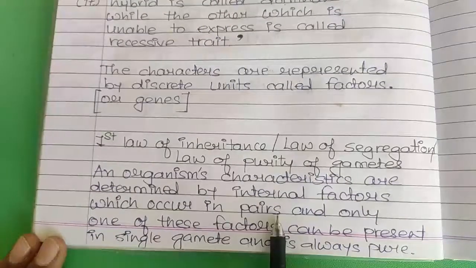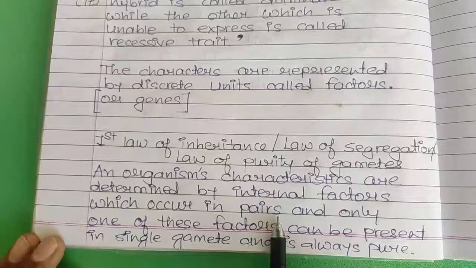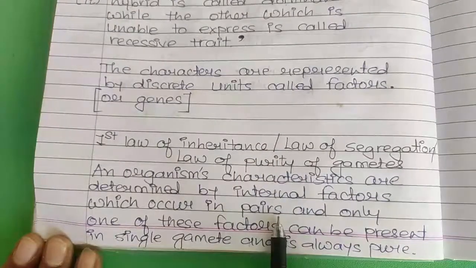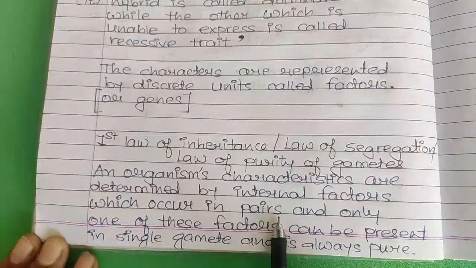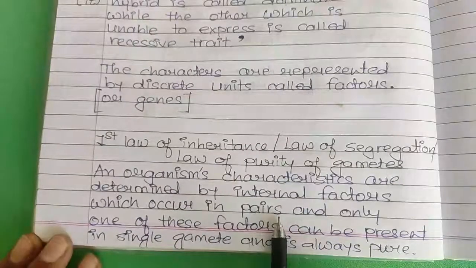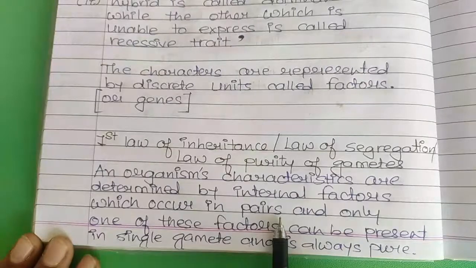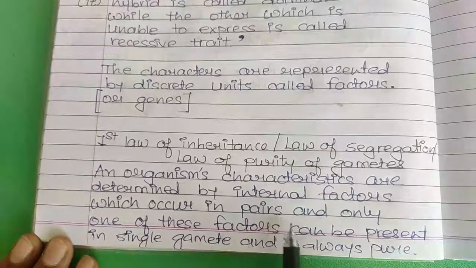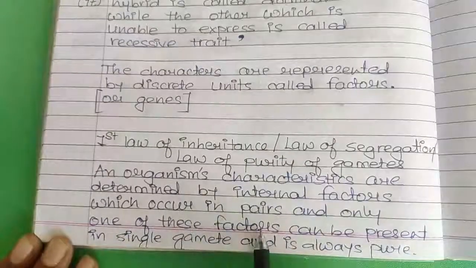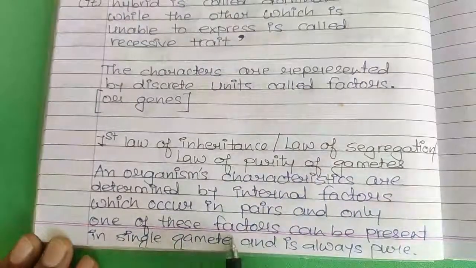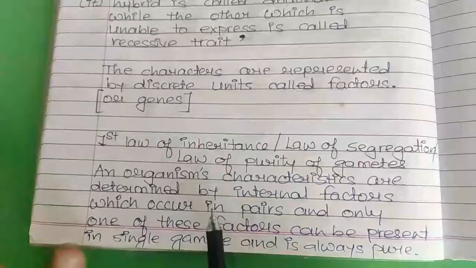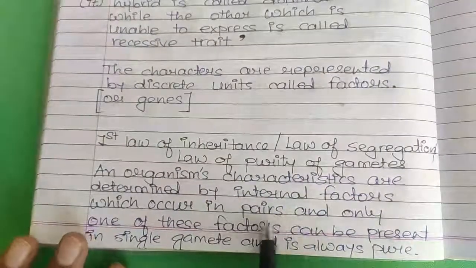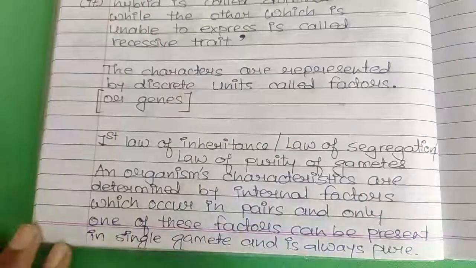Now we know that one gene for the same character we receive from our mother's side, and the other gene for the same character we receive from the father's side. So we have two genes which determine the same character, and both are inherited from different parents. And only one of these factors can be present in a single gamete. At the time of gamete formation, both of these genes which are present in the pair will separate.